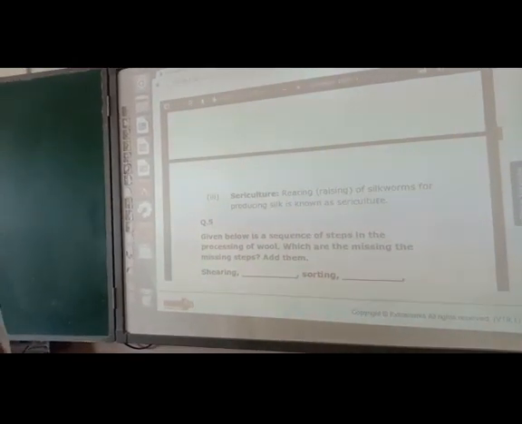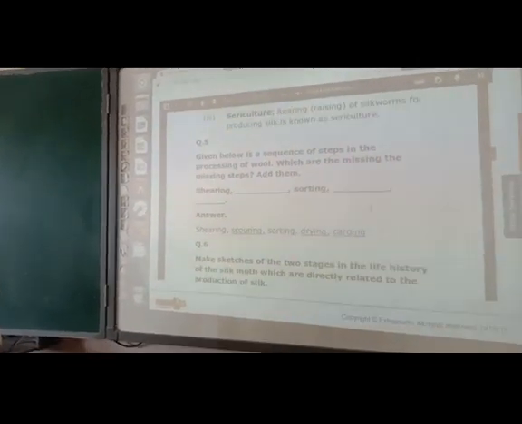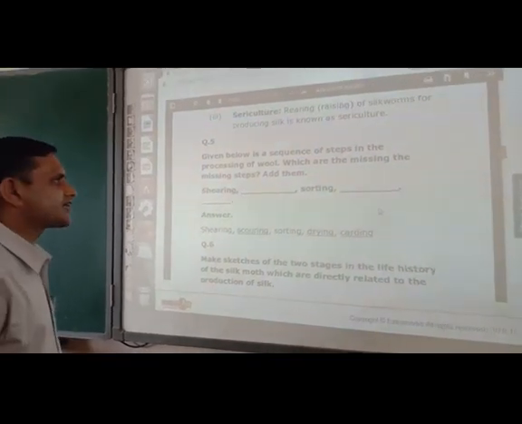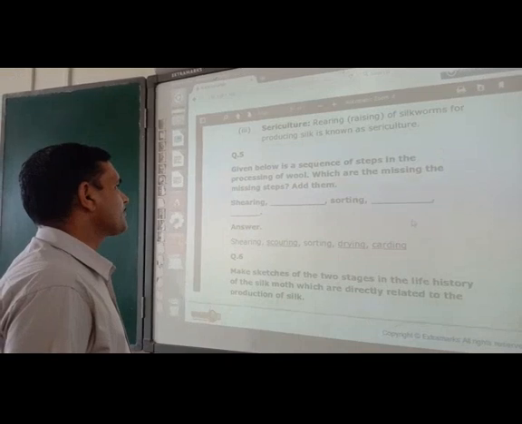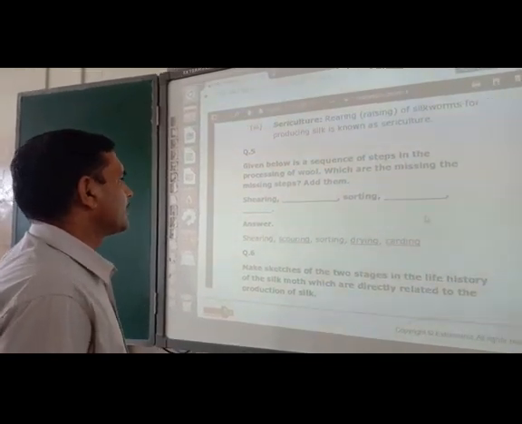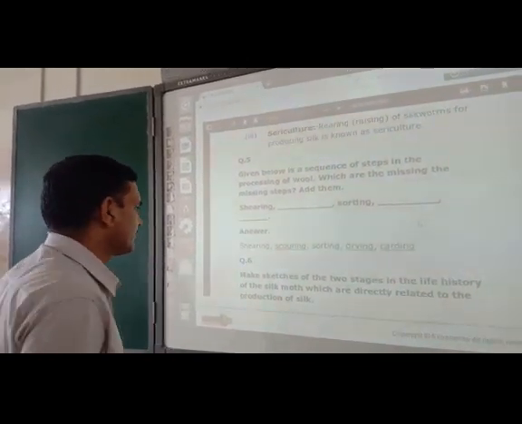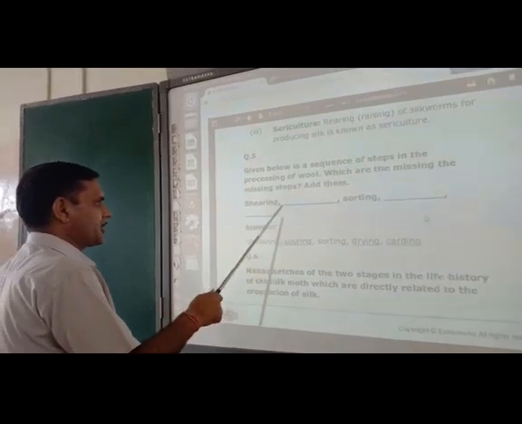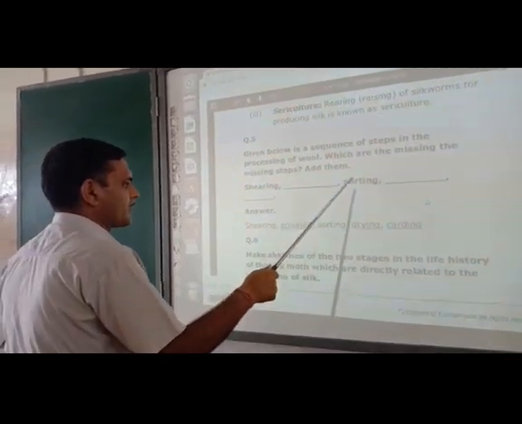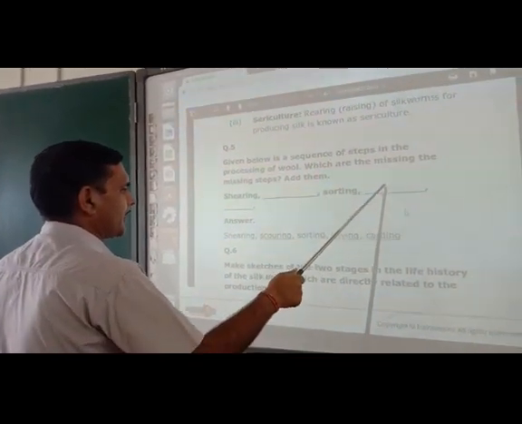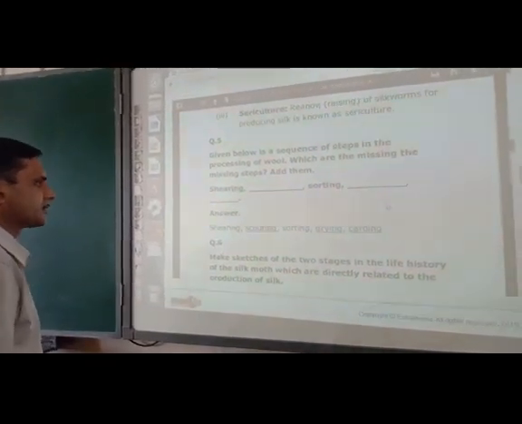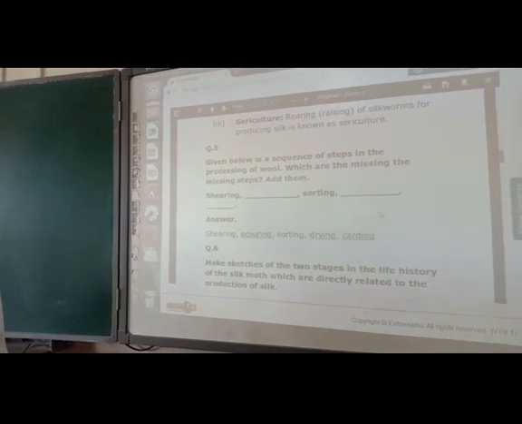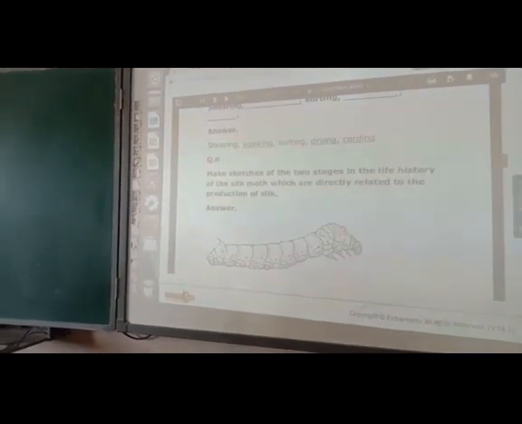Okay. Now question number 5. Given below is a sequence of steps in the processing of wool. Which are the missing steps? Add them. So after shearing, here scouring, then sorting is given, then drying is there, carding is here. Answer is also flashed.